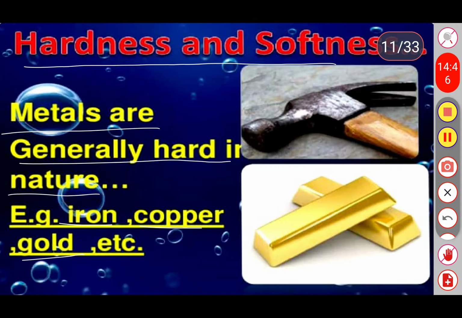Most of the metals are very hard. However, we have two more metals, sodium and potassium. Sodium and potassium are also metals, but they are soft metals. These metals we can easily cut with the help of a knife.